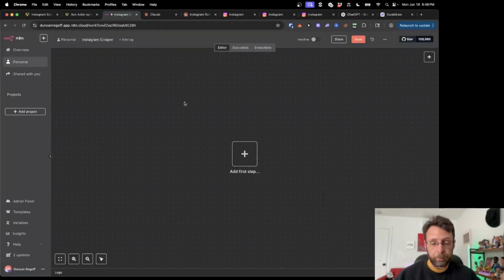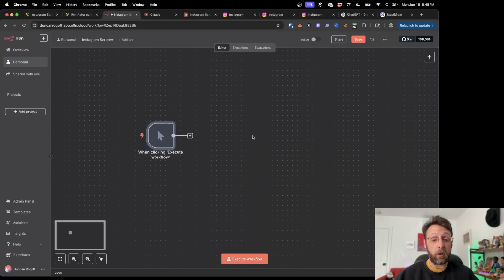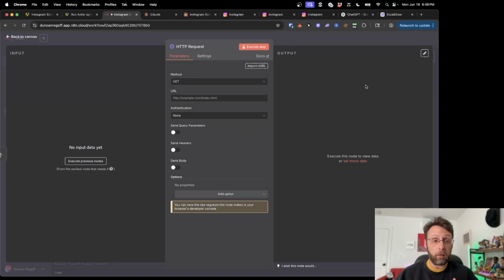Cool. So I am inside of n8n. This is just a brand new workflow, and I just titled it Instagram Scraper. And I'm going to go ahead and add a manual trigger here so we can get started with the build. And the next thing I know I'm going to want to add is an HTTP request, because this is how we call the scraper. So we'll give this for now. We'll be back here in like 2 seconds.